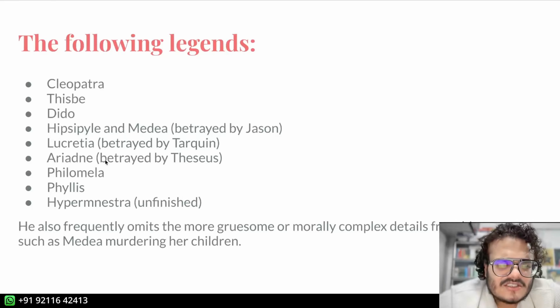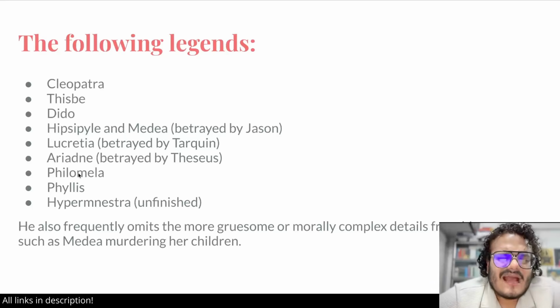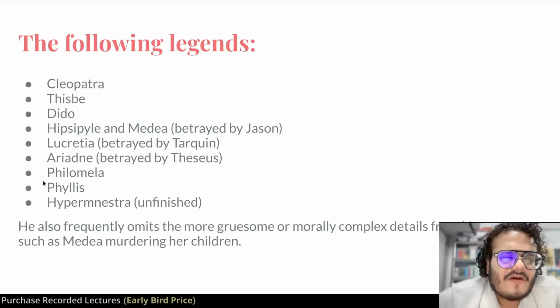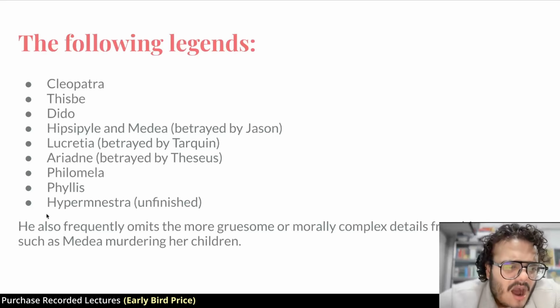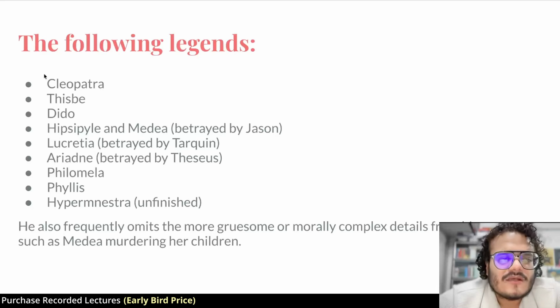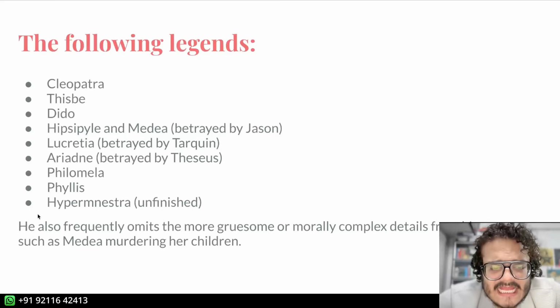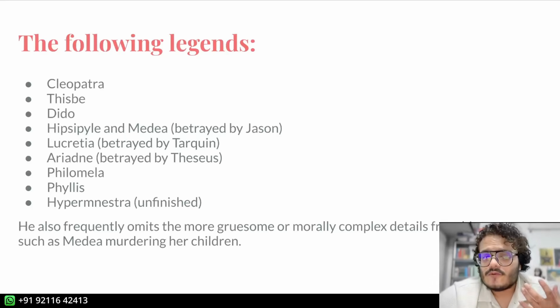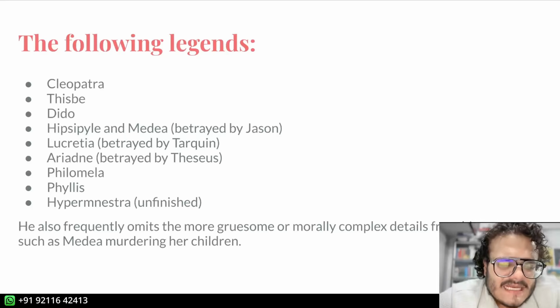So, Medea murdering her children, Philomela cooking the children, all of these things being omitted creates a kind of false narrative, right? Because there is a possibility that his readers would have known the story of Medea because this is a famous play. They definitely would have known the story of Philomela and so on. So, if you are omitting the harsh details of these stories to show how these women were actually betrayed by men and they were virtuous, then you are kind of not dedicating yourself to it, right? You are saying that we need to hide some truth about their story to find them virtuous.